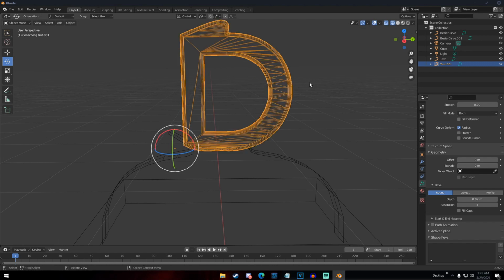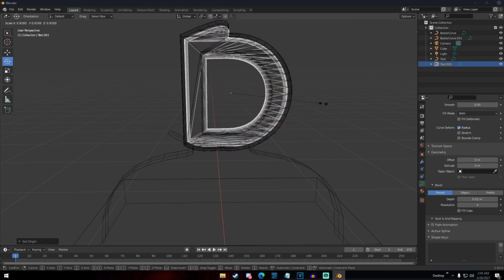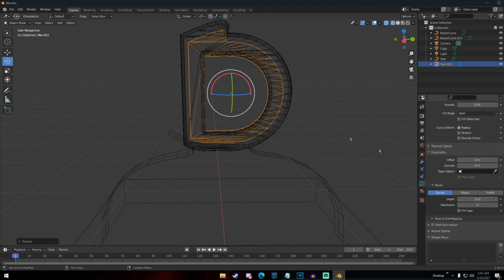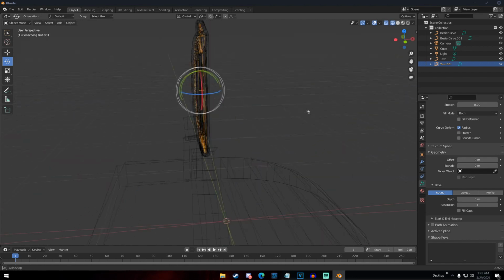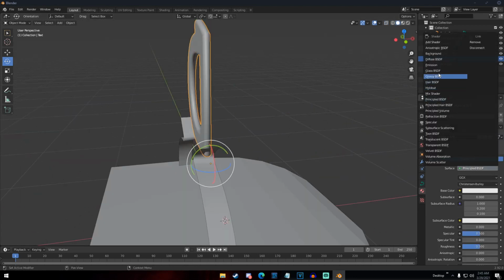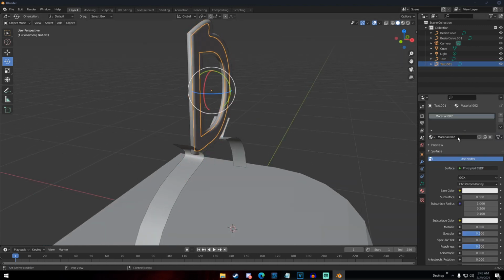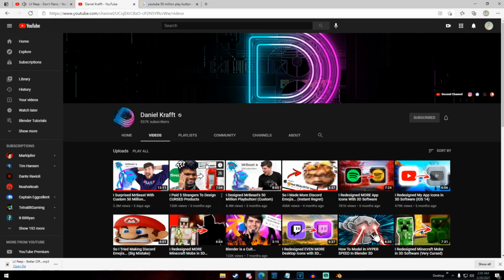I basically duplicated the same D. Then I just had to change the origin to be in the middle so I could size it down some more. I did that and then started adjusting some of the curve settings to make it thinner because you can't have two fat Ds inside of each other. You always have to have a thinner D inside of your fat D. I gave that a glass shader. The outside D I gave it a glass shader, because who doesn't like glass Ds?